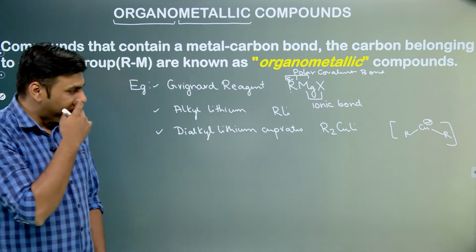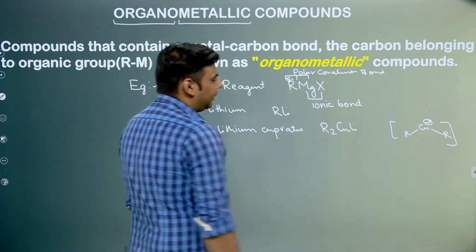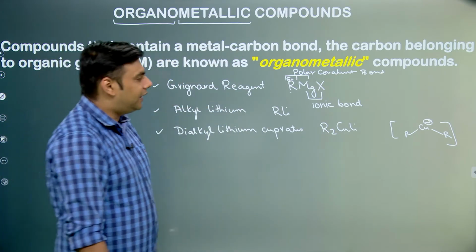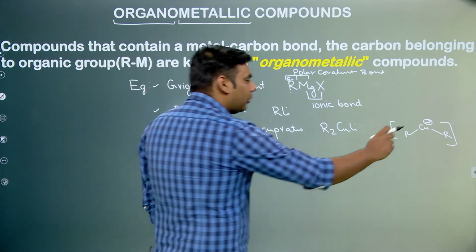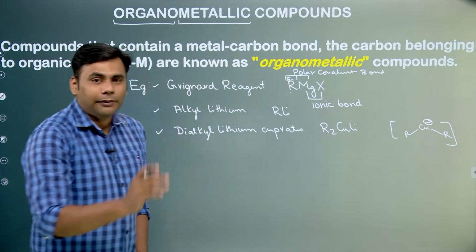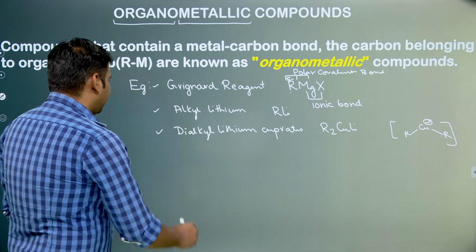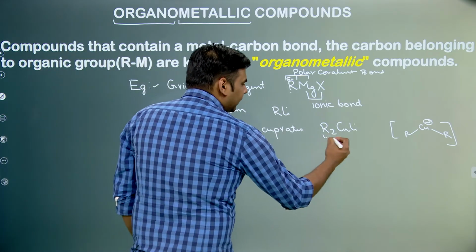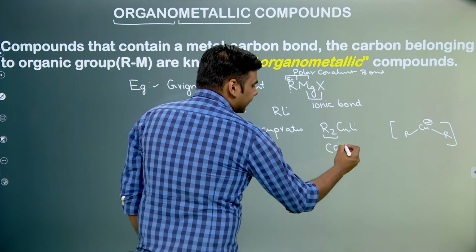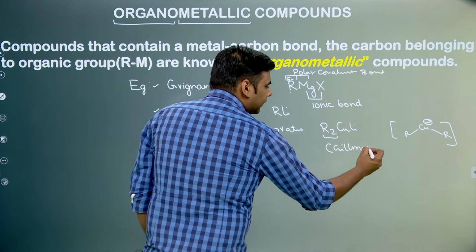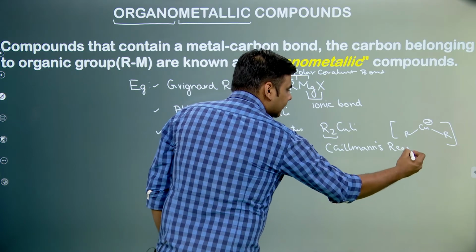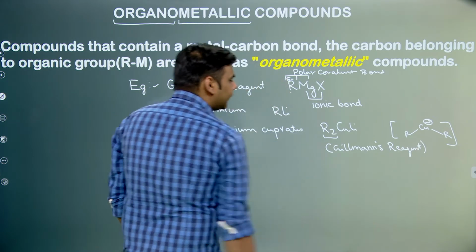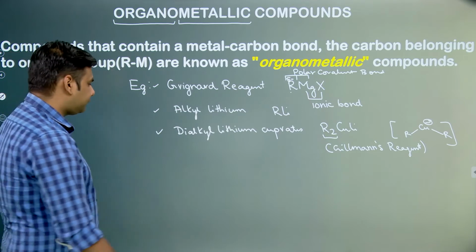So what is happening in this reagent is that the R group is directly attached to copper, due to which there is a polar covalent bond between R and copper and the carbon would have a negative charge on it. If R is methyl, it is also called Gilman's reagent. You might have encountered this reagent when you were doing Corey-House synthesis. So this is also called Gilman's reagent.